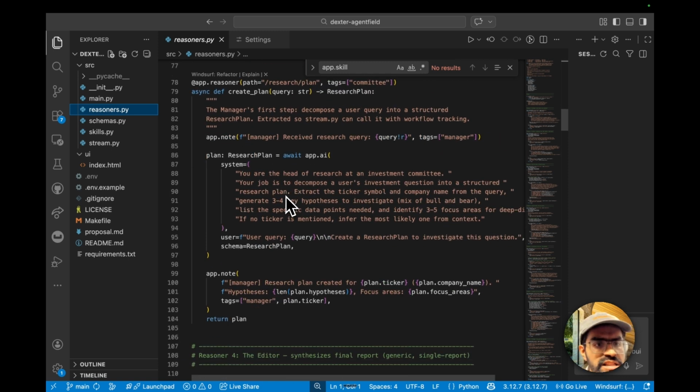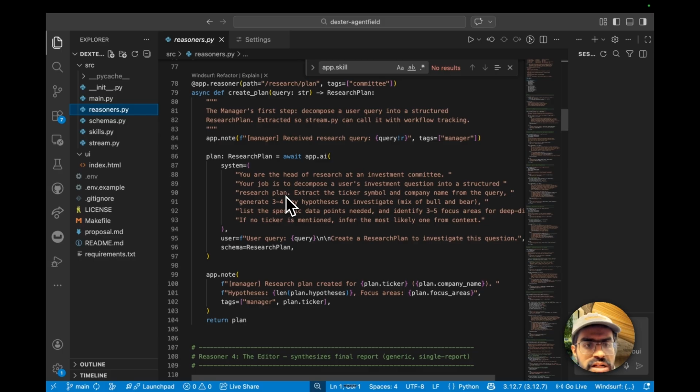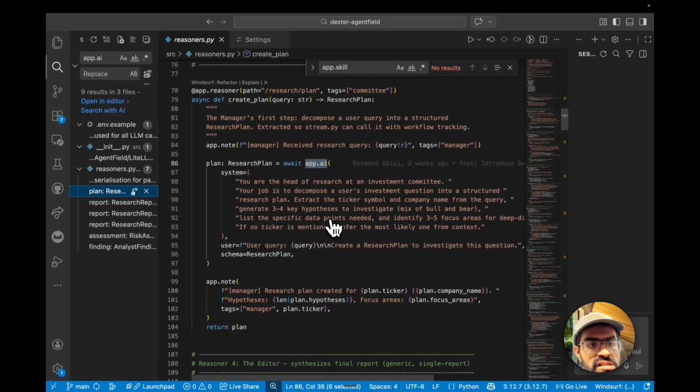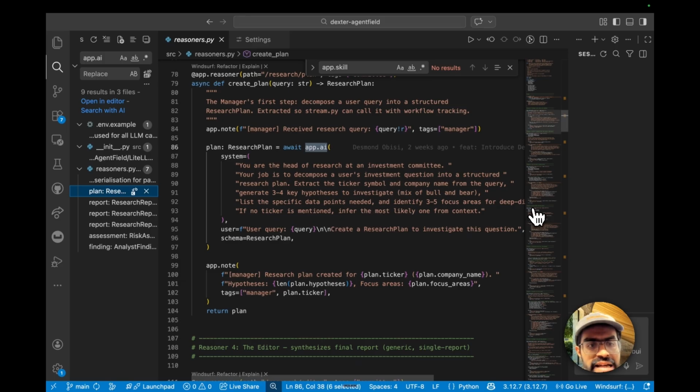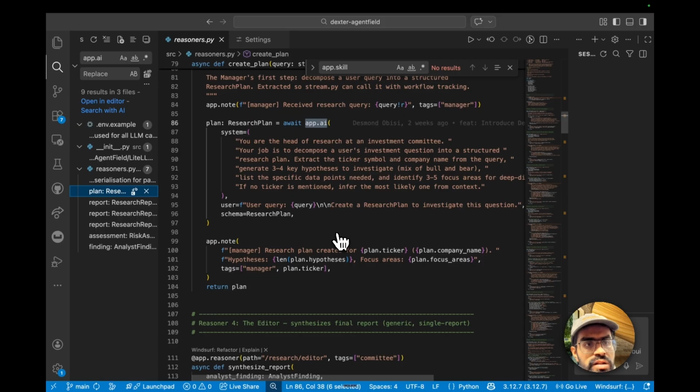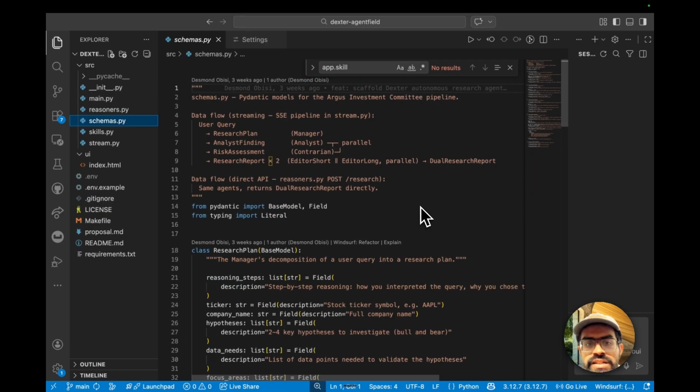And these are the things that actually show up on the control plane, which is the AgentField server, often on the UI side of things for tracing. And then within reasoners, the app.ai asks the model for structured output that validates against the specific schema. And finally, app.note is what will emit the human-readable progress, and the streaming layer also pushes the SSE events for the UI. So in terms of the data flow, the first thing that we do is we define the schemas.